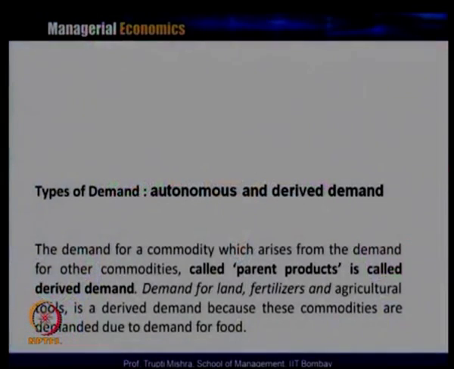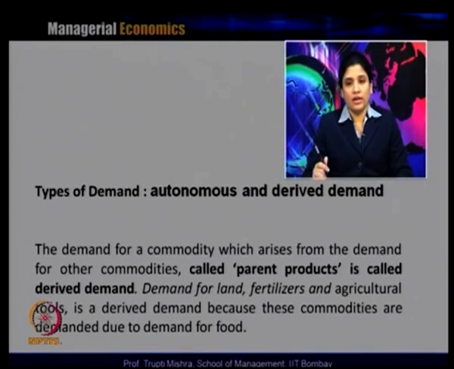So this may be an indirect demand, or derived demand, because the demand takes place for another product, which leads to the demand for this particular product. So autonomous demand is direct, and derived demand always comes from the demand for another product.